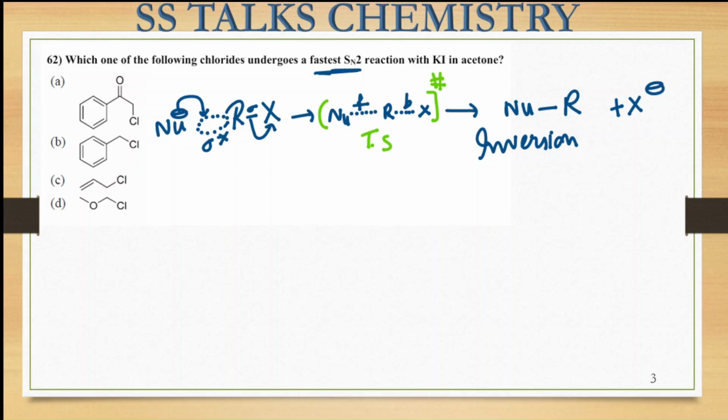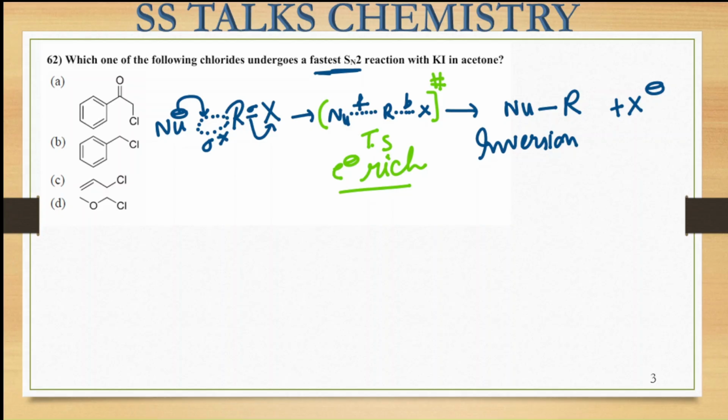So if in the adjacent position you have some electron withdrawing groups, at that point your SN2 reaction will be the fastest one, because my transition state is electron rich in nature. Through the MO approach, you can get a better understanding of this when we discuss the reaction mechanism; there we will discuss it in detail. For the while, you can just see that if it is an electron rich species and an adjacent electron withdrawing group is present, the rate of the SN2 reaction will be increased.